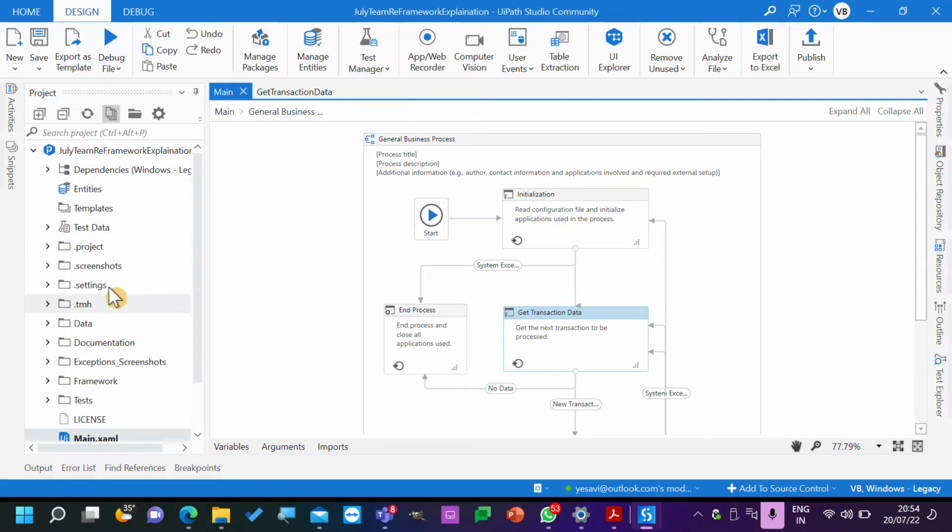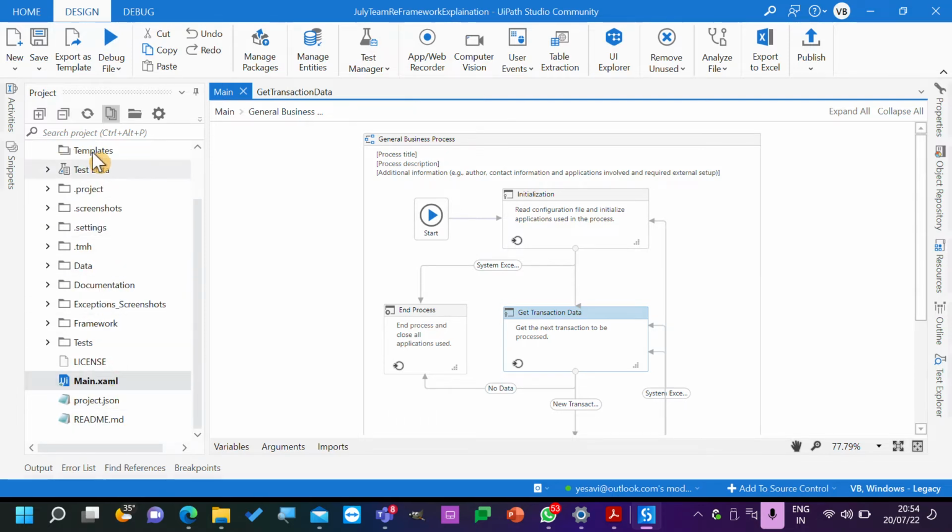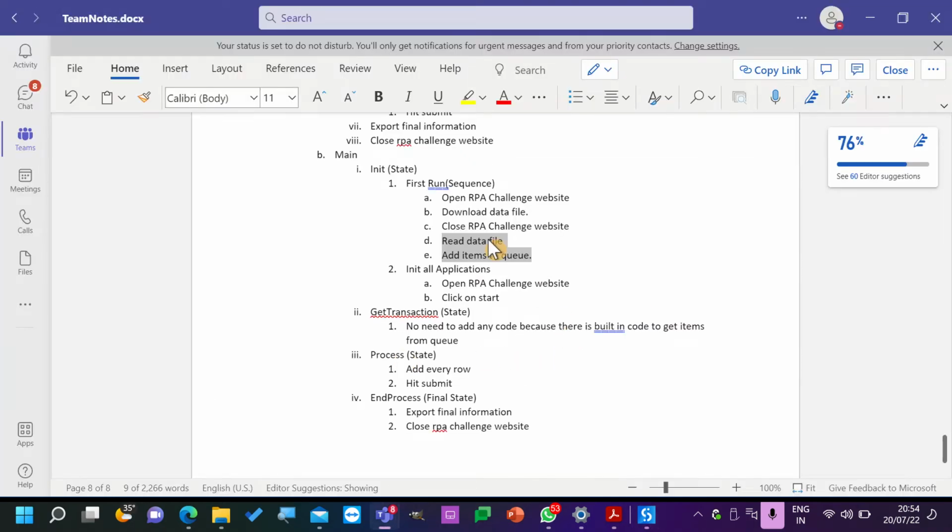See, here we have things in place, something like this. And there are few important variables and arguments in ReFramework.